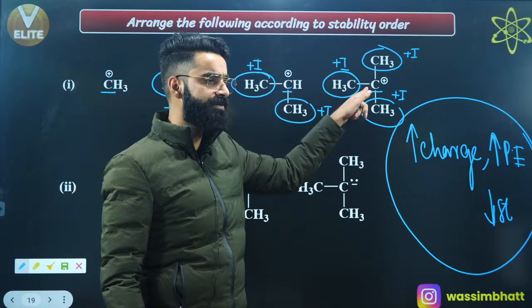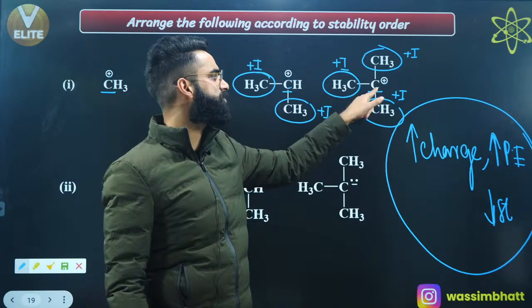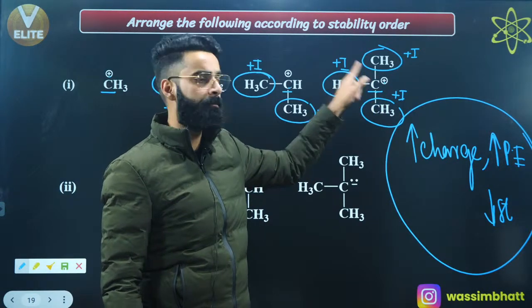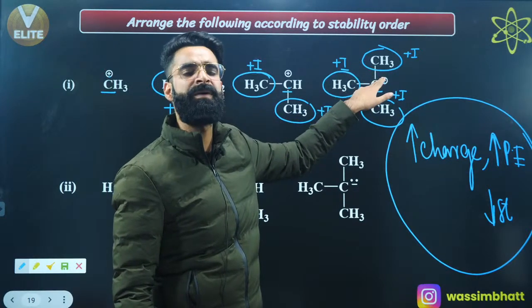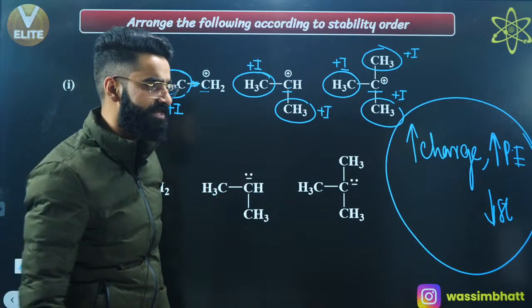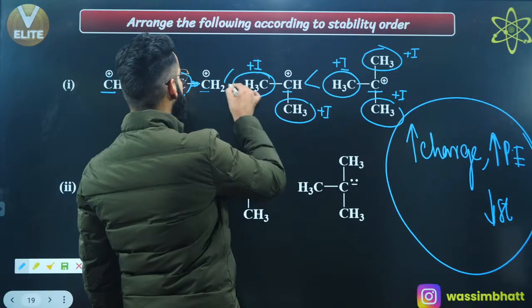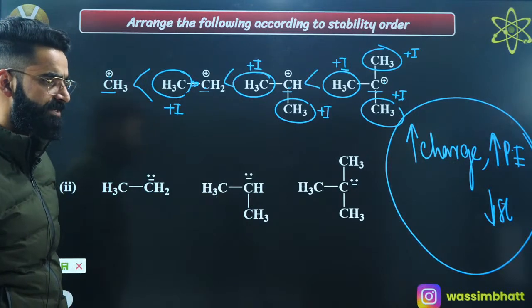Due to which what happens? The positive charge density on this carbon will be minimum over here, right? The magnitude, the intensity of positive charge on this carbon will be minimum, right? Wherever the charge is minimum, there stability is maximum, right? So this is the stability order, I must say, right? Okay, as simple as that.